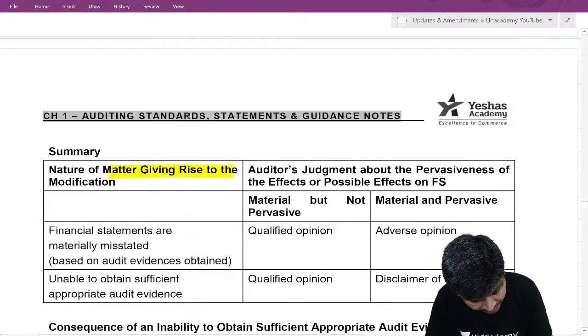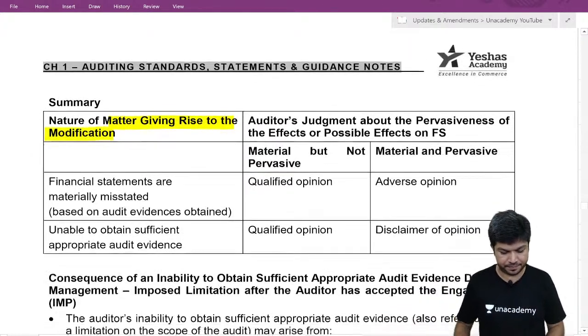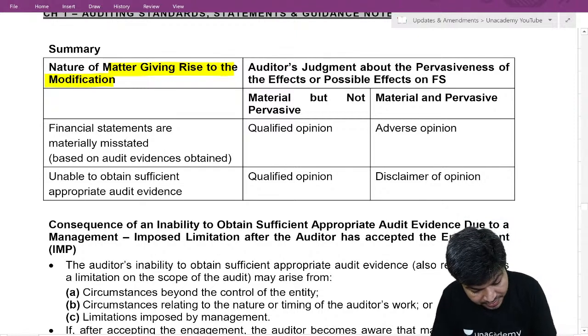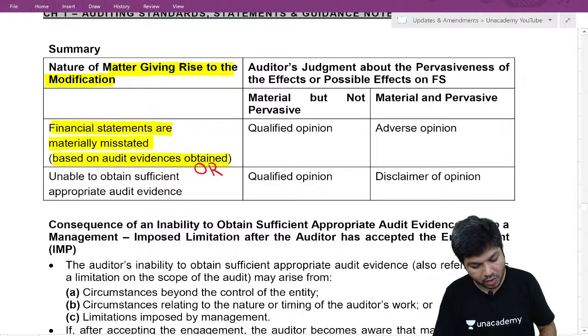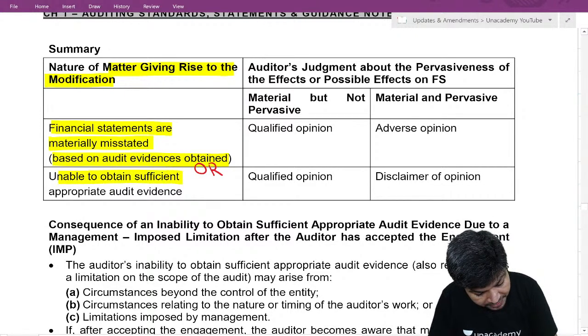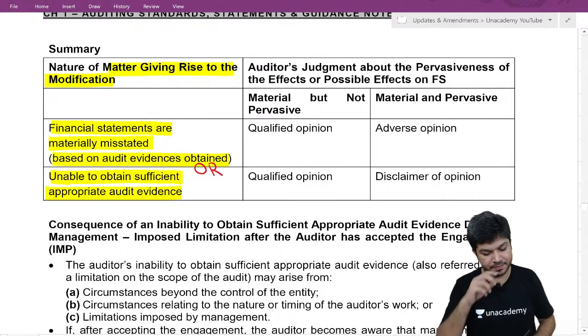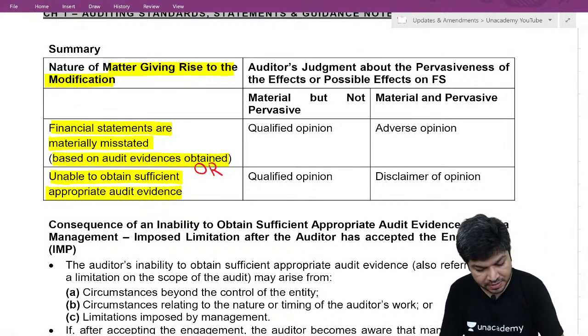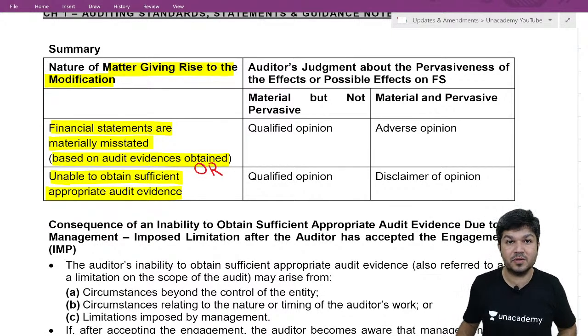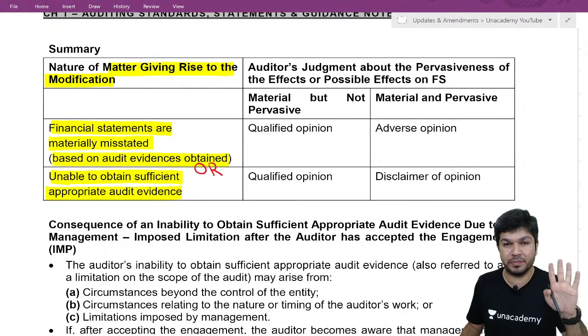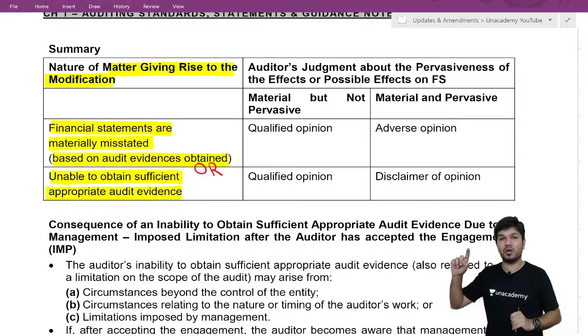Either financial statements are materially misstated, or you are unable to obtain sufficient appropriate audit evidence. One is financial statements are materially misstated. Second is you are unable to obtain sufficient appropriate audit evidence. In either of these two cases, you will give a modified opinion. Modified is of 3 types: qualified, adverse, disclaimer.